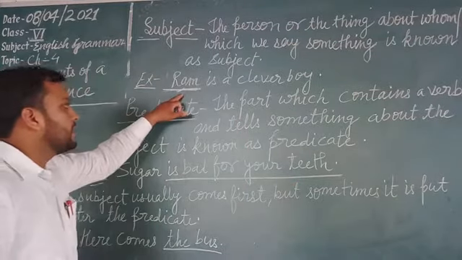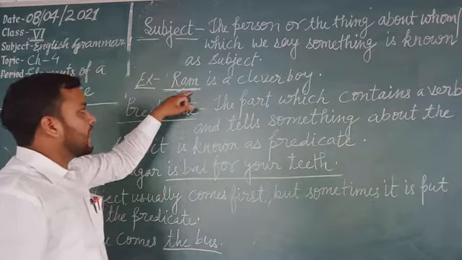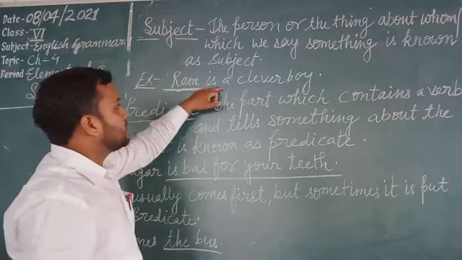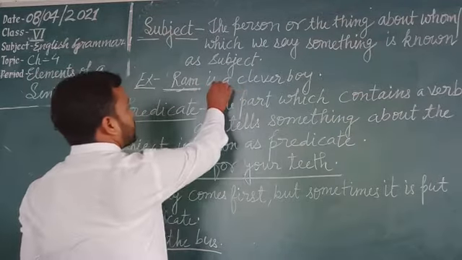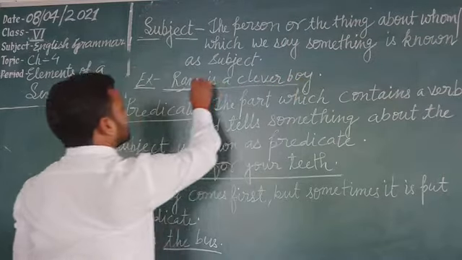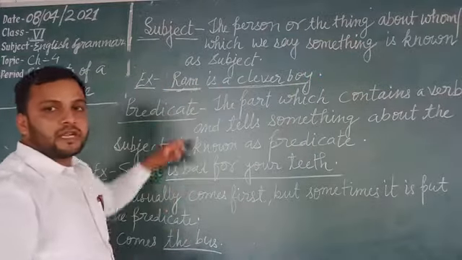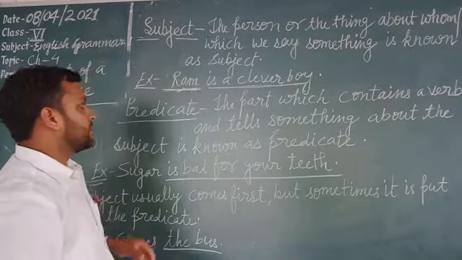In such a way, Ram is a clever boy. Who is a clever boy? Here it has been told that Ram is a clever boy. This portion has been said about Ram. That's why Ram is the subject.